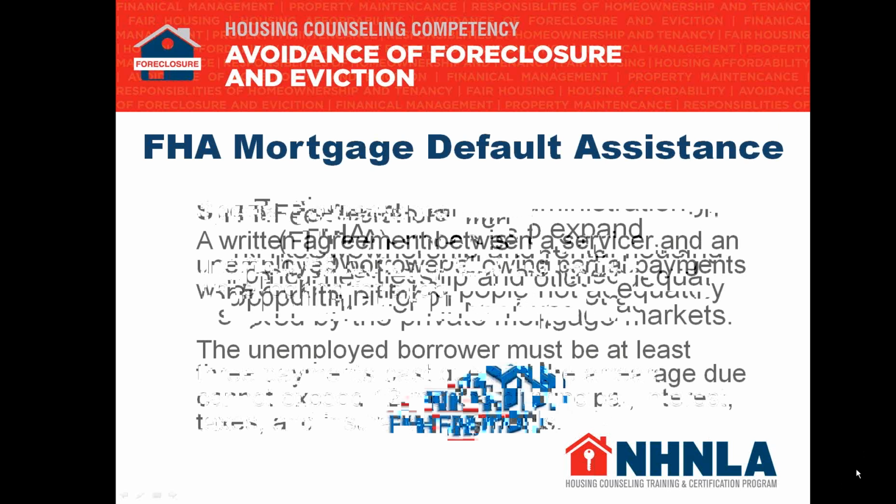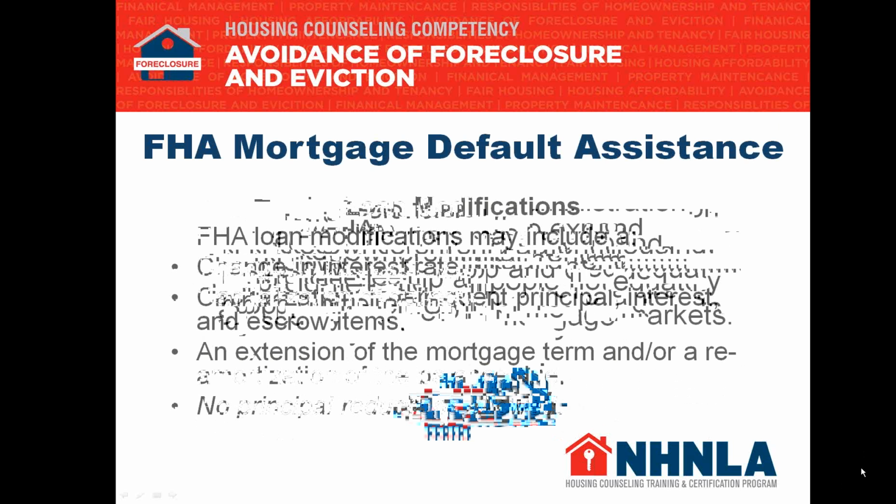Now a special forbearance, and by the way, if you're following along in the book, this is right at page 2. There's informal, we're already there. Special forbearance is a written agreement between a servicer and an unemployed borrower allowing partial payments while looking for a job. The unemployed borrower must be at least 3 payments past due, but not more than 12. And when I say payments, they're looking at principal, interest, taxes, and insurance.